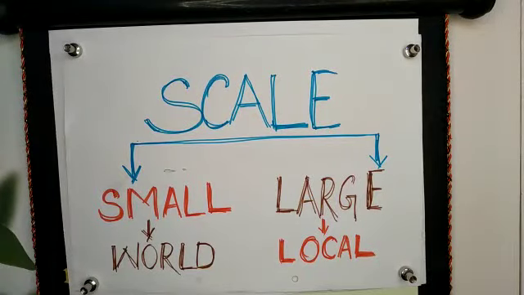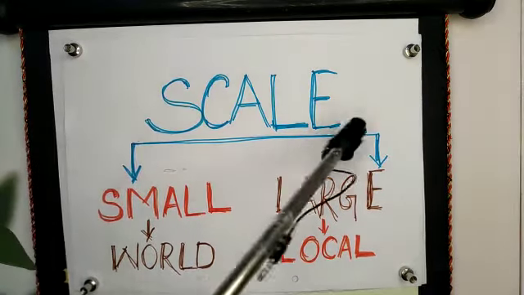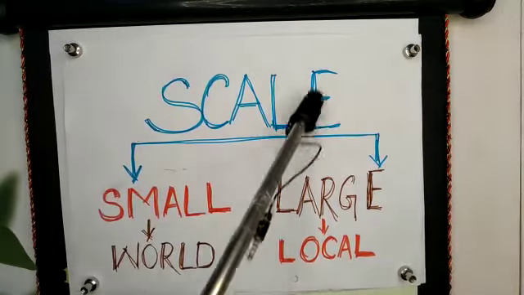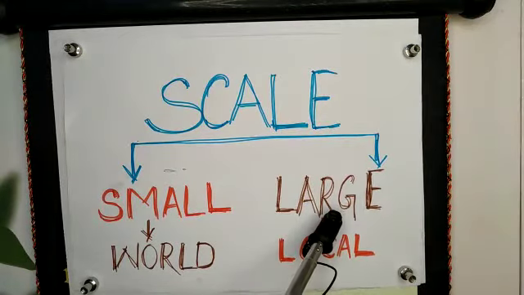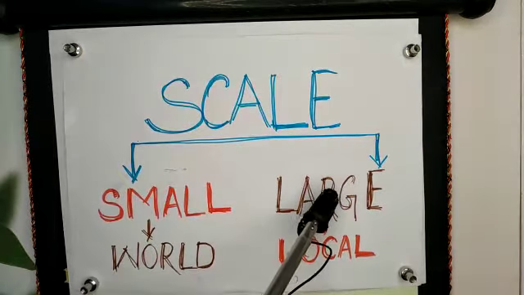The main feature of a map is scale. There are basically two types of maps. One is small scale maps, the other is large scale maps. So what are small scale and large scale maps? We will see it.